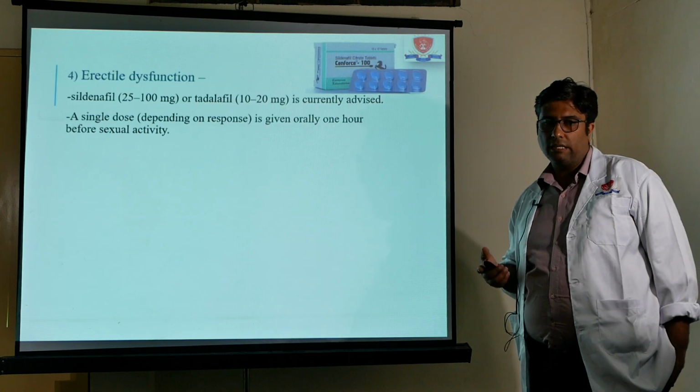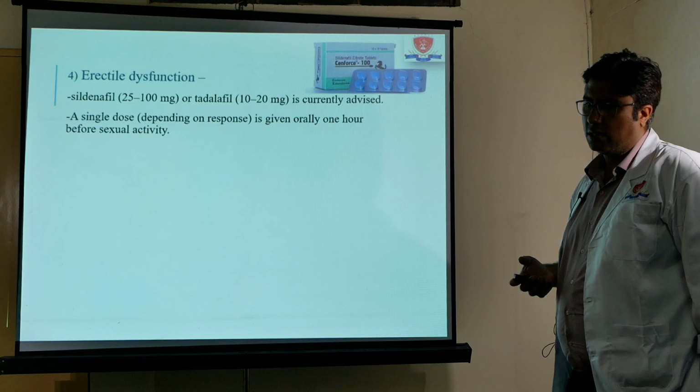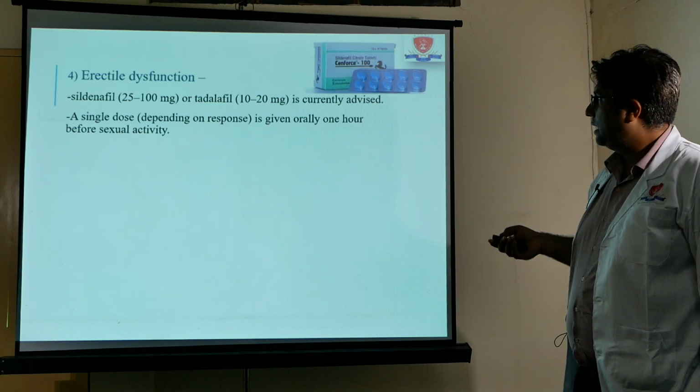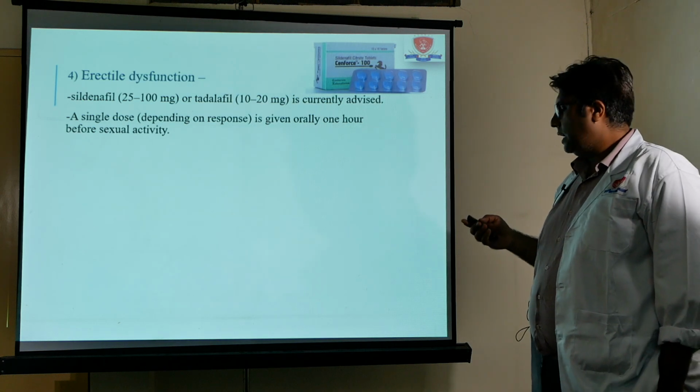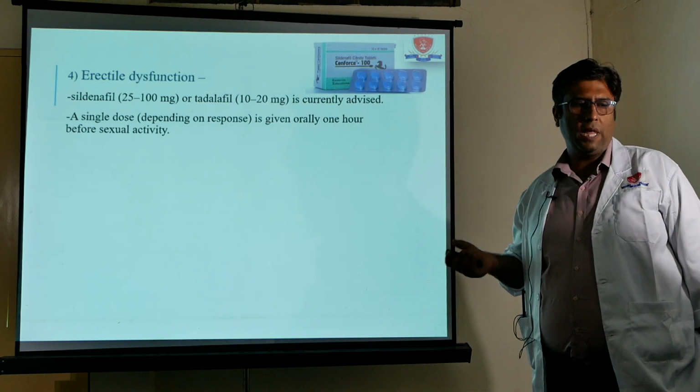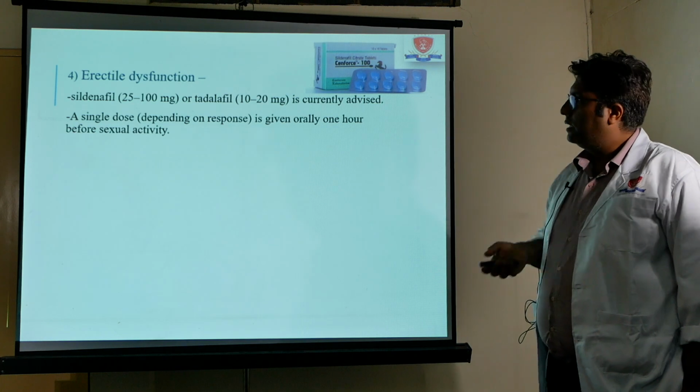For erectile dysfunction, of course you have to rule out psychological causes and other systemic causes, but sildenafil or tadalafil or newer drugs which are available can overcome erectile dysfunction. Commonly named preparations are Viagra, which is sildenafil.